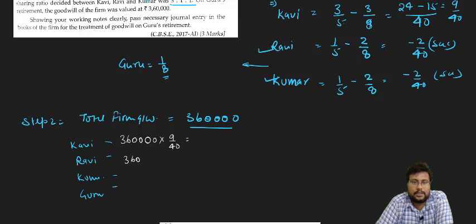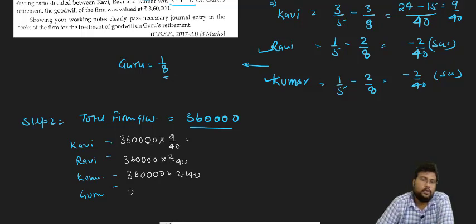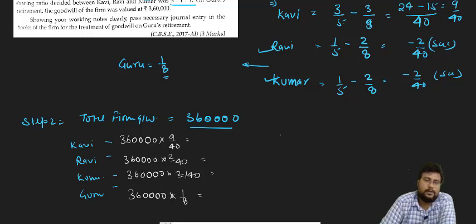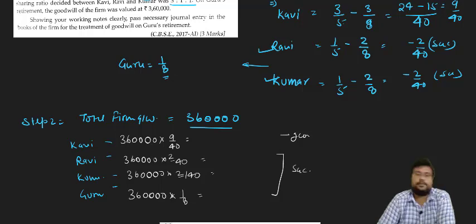Similarly, Ravi 3,60,000 into 2 by 40, Kumar 3,60,000 into 2 by 40, and Guru 3,60,000 into 1 by 8. So this particular person will gain and all these three will sacrifice.